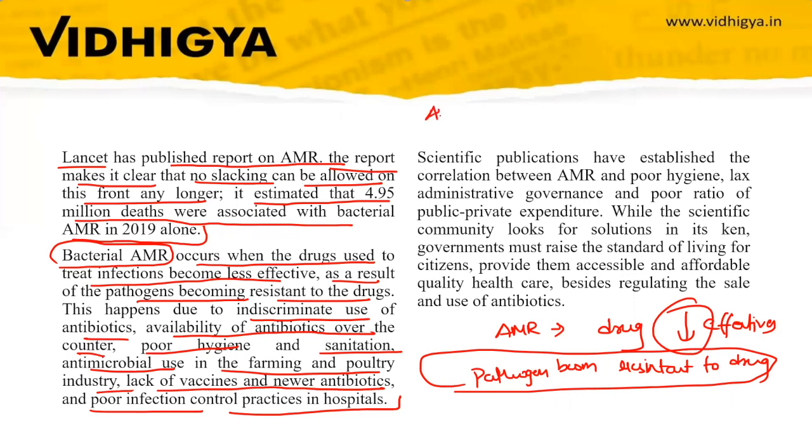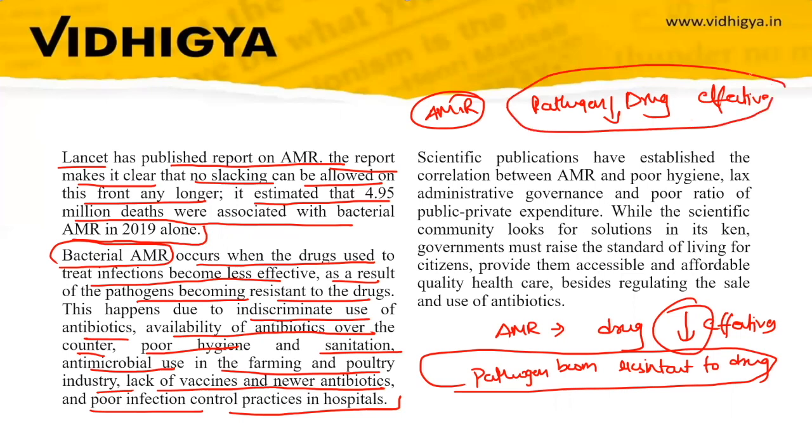So what is AMR? When pathogens develop resistance to a drug, it becomes less effective. This is challenging for the scientific community because it takes many years of research to develop a new drug. Because of our indiscriminate use and slack habits, we use antibiotics in such a way that we do not realize the negative effects, which can reduce the effectiveness of the drug against the pathogen.